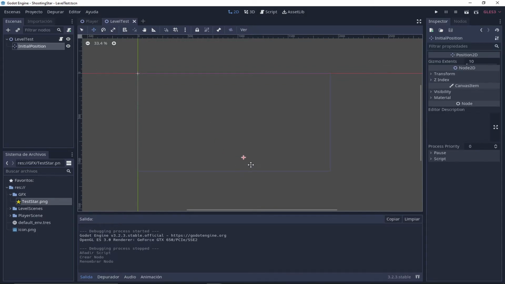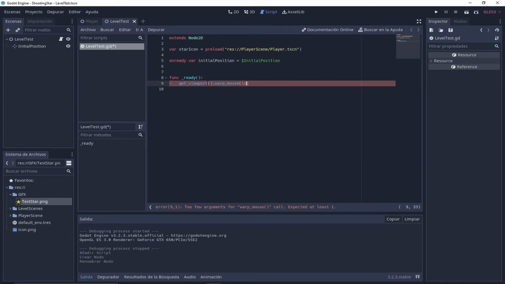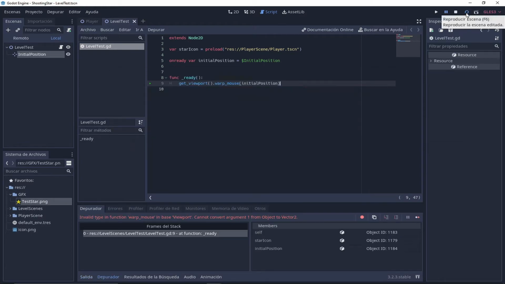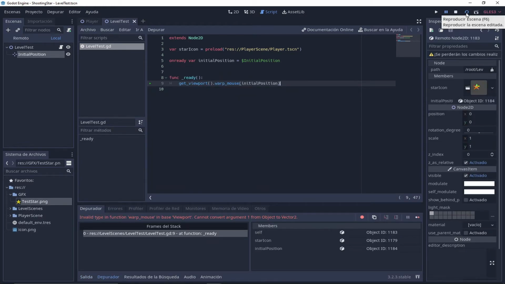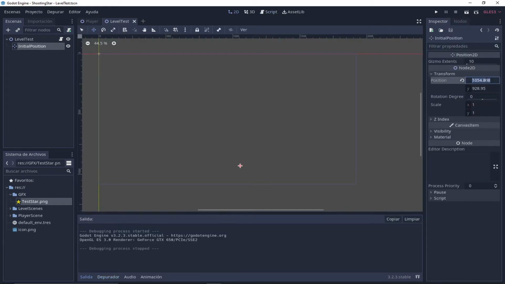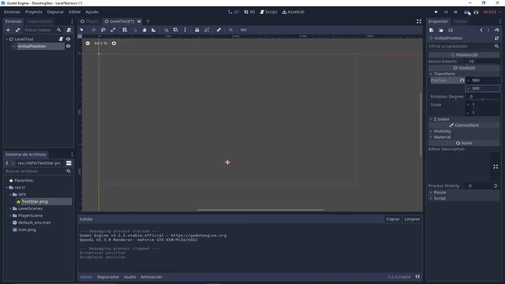So let's do it. I'll write the code for setting the mouse in the initial position when we start the game. And here we have the first error of the game. Apparently, even if we add a position to the level test, that one is not a position. It's a node where you can access each position. For doing it, you need to write position.position, if that makes sense. Whatever, I fixed the code and it works.